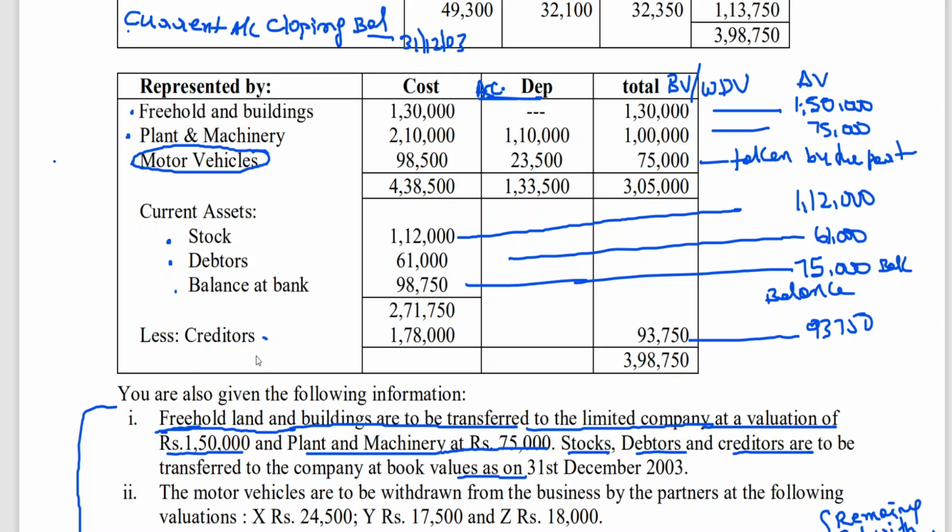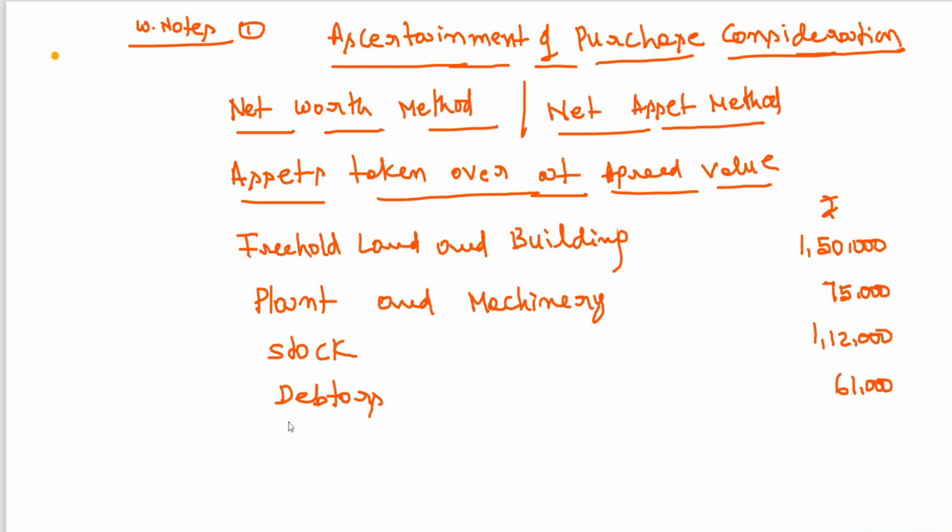Okay. Then they are also taking bank balance to the extent of 75,000, to the extent taken.